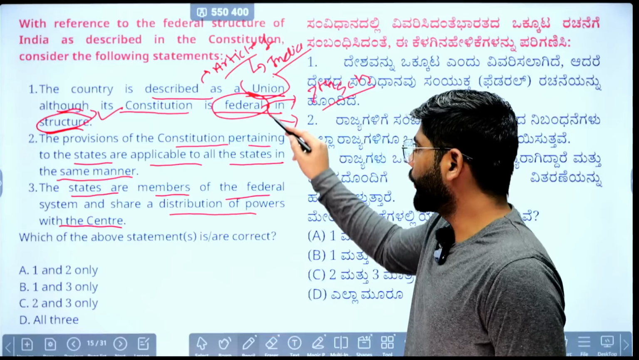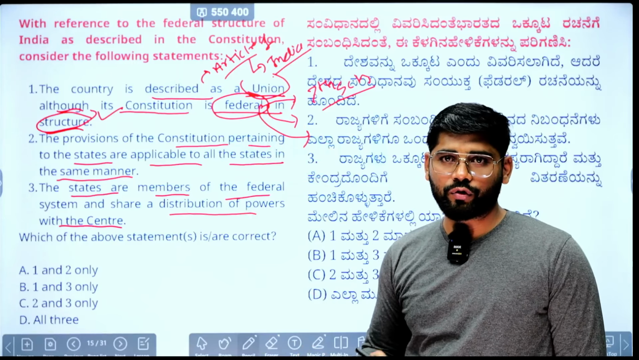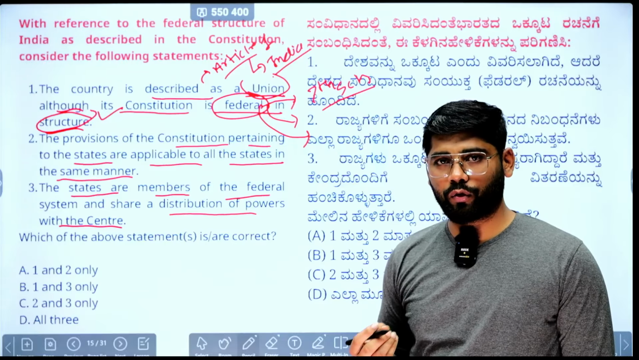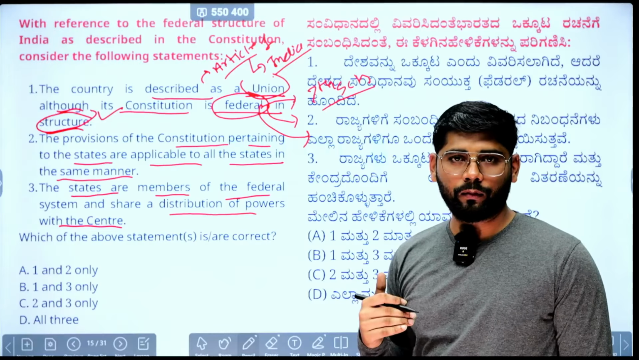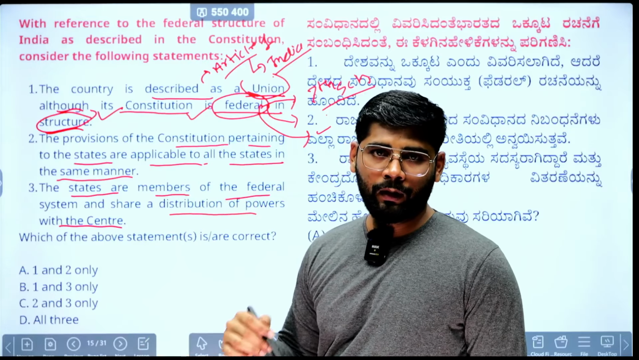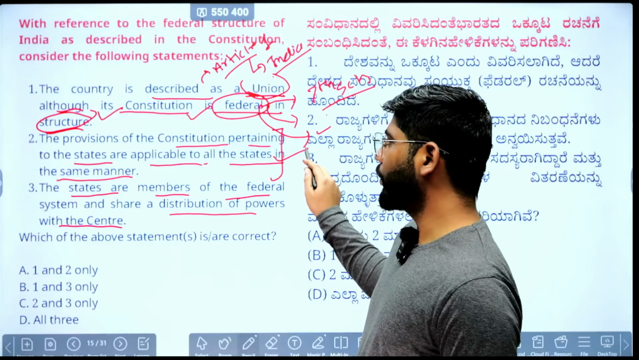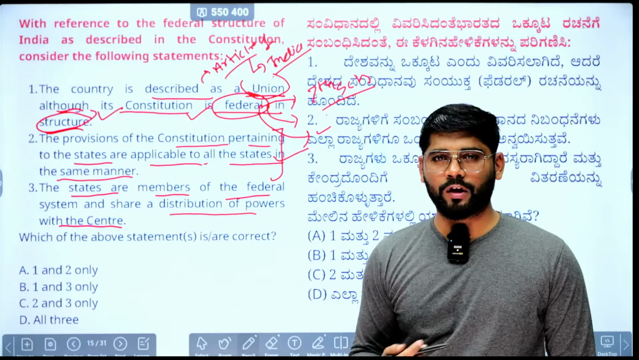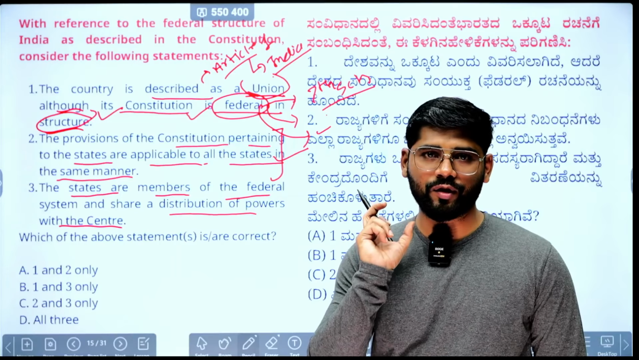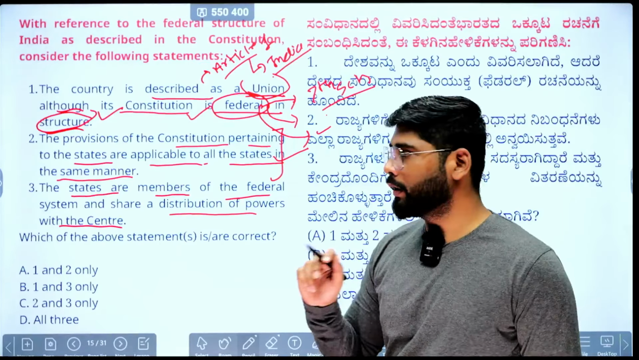Also we have created states, and they are autonomous to frame their laws, legislation, rules and regulations within the power conferred by the constitution. So considering all these features, we can say the constitution is federal in structure, and this is the direct line in Laxmikanth. Second, the provisions of the constitution pertaining to all states are applicable to all states in the same manner. Many people will mark it wrong, but the statement is correct, because you will be thinking about the 5th Schedule, 6th Schedule, some special provisions given. Now we need to understand these are special provisions, not exceptions. So there are 2 aspects: special provisions and exceptions.